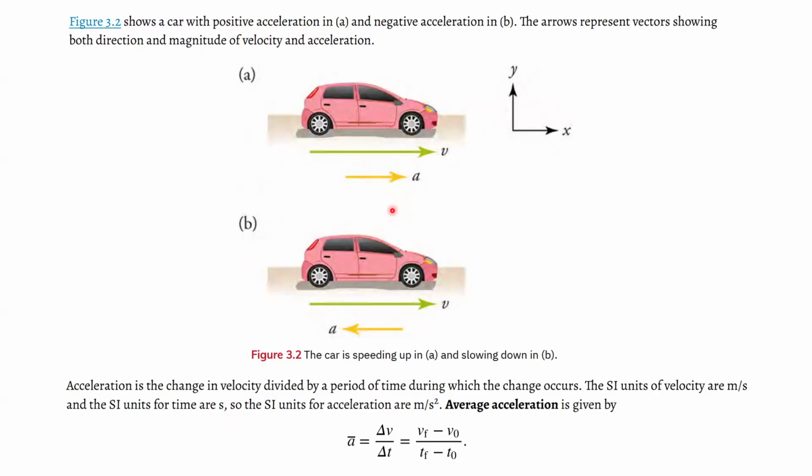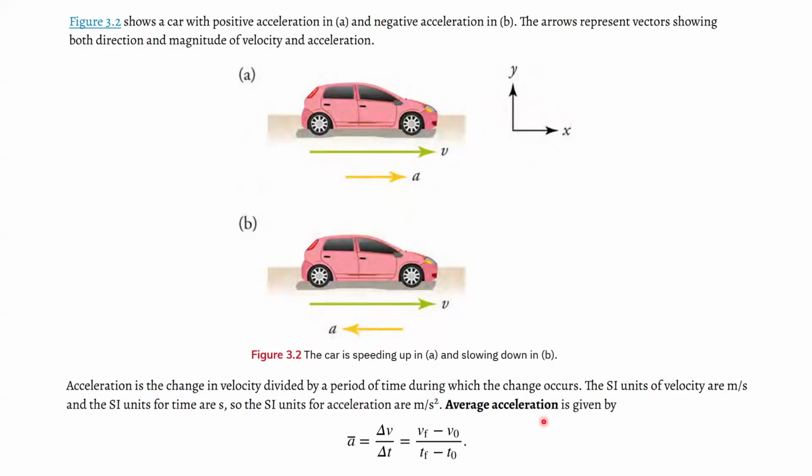Hopefully you recognize that if the acceleration is in the same direction as the velocity, the car is speeding up. It's getting faster and faster, basically. But if the acceleration is in the opposite direction of the velocity, then as it shows here, the car is slowing down. Or another way to say that is the car is decelerating.